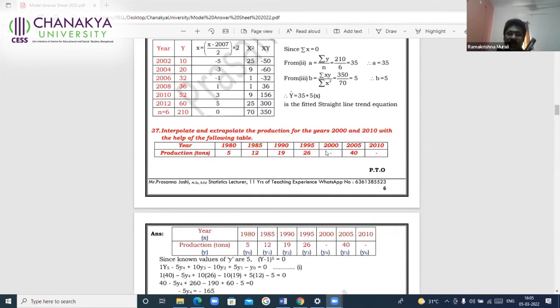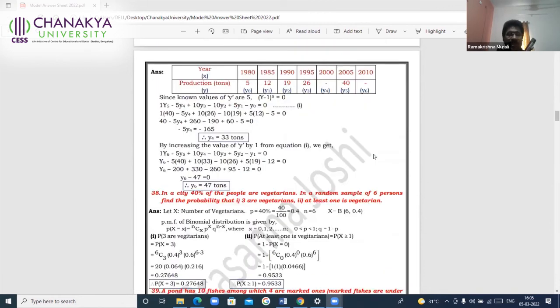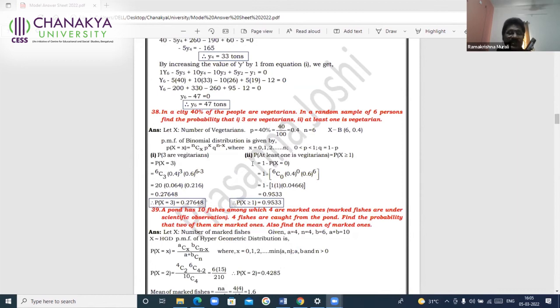Interpolate and extrapolate. One interpolation and one extrapolation is the binomial expansion method. You know the procedure. So you write the formula, substitute, you'll get the answer. Nothing much to explain here. So these are from the inference chapter. This is from theoretical distributions.